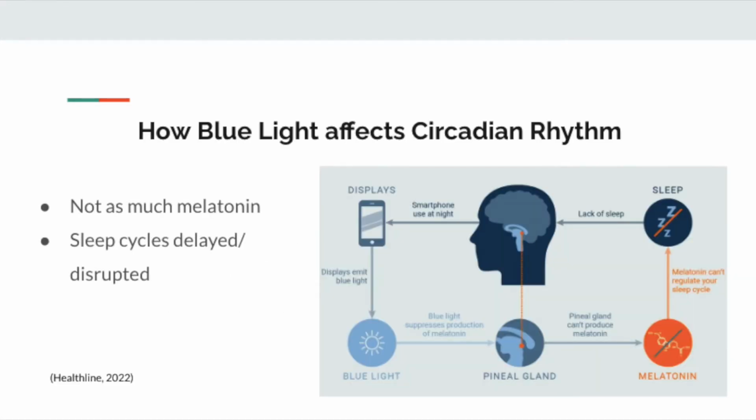A small 2015 study found that when people are exposed to blue light in the evening hours, their bodies don't release as much melatonin and their sleep cycles are delayed and disrupted. People are often exposed to blue light through the sun, electronics, and other artificial lights.